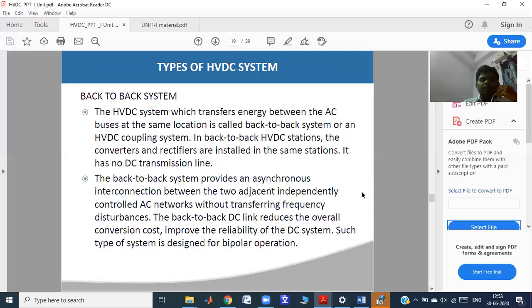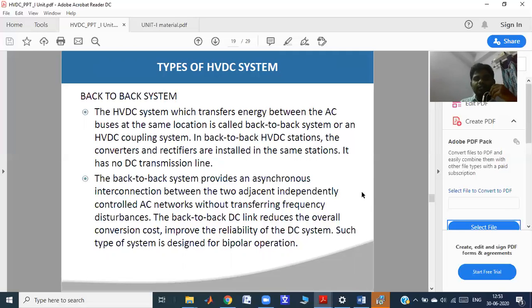The back-to-back DC link reduces the overall conversion cost. That means the overall transmission cost is reduced. Why? Because both the rectifier station and the inverter station are placed in the same house. That's why the transmission cost will be less.